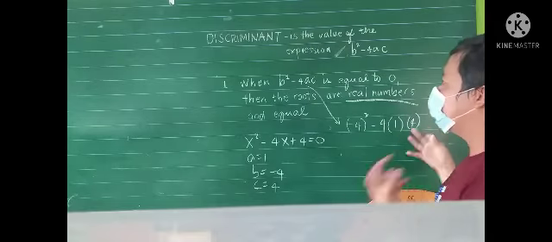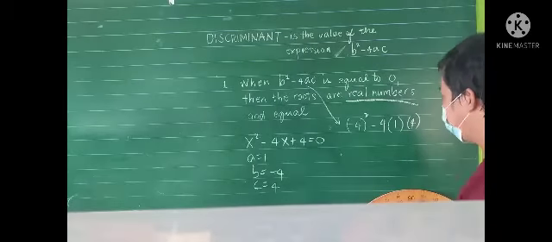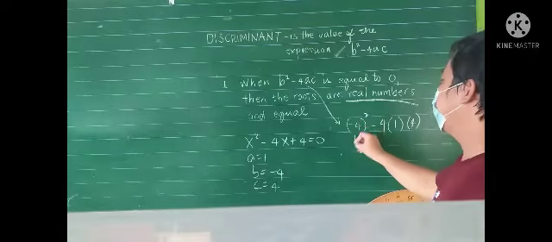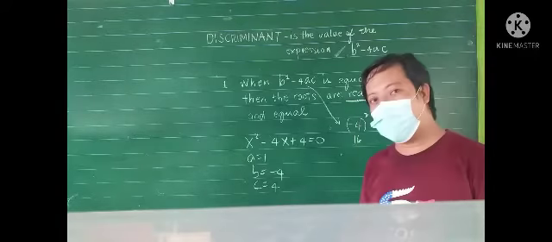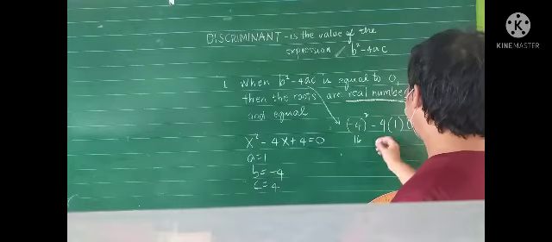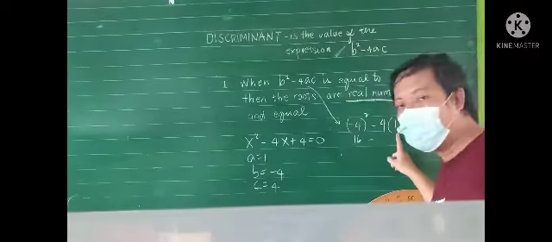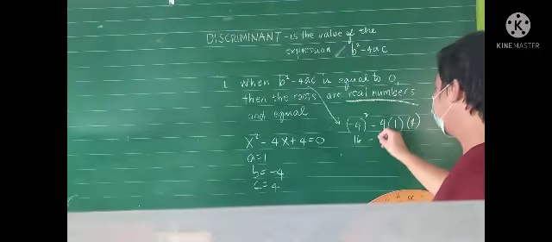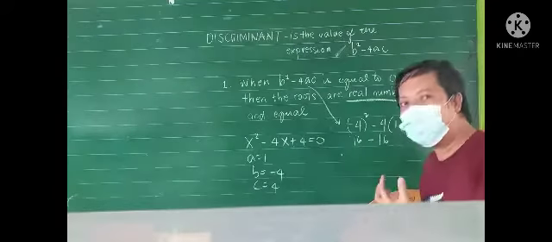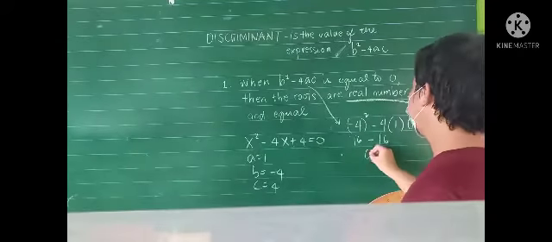Okay, to find the discriminant, using this formula, so we're going to find the square of negative 4, which is positive 16, because negative 4 multiplied by itself is positive 16. And then, minus 4 times 1 is 4, then 4 times 4 is 16. When you subtract the same number, the result is 0.